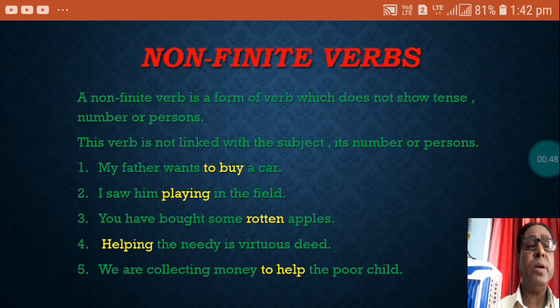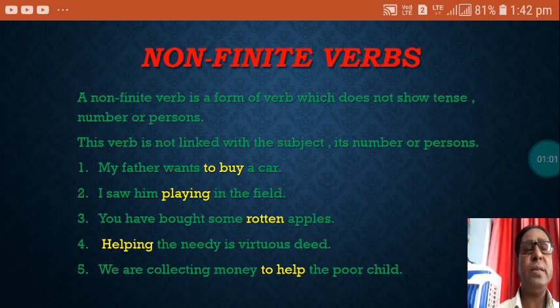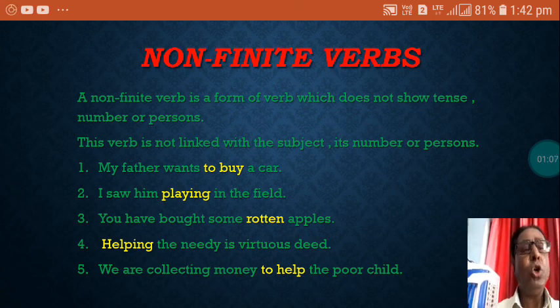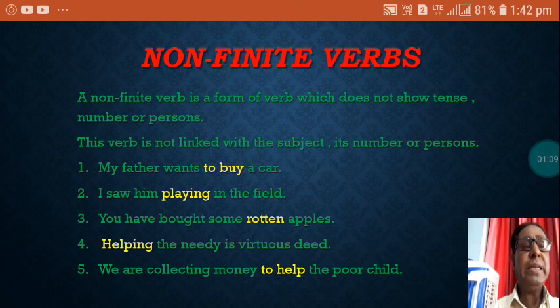A non-finite verb is a form of verb which does not show tense, number or person. That means this verb is not linked with the subject or its number.